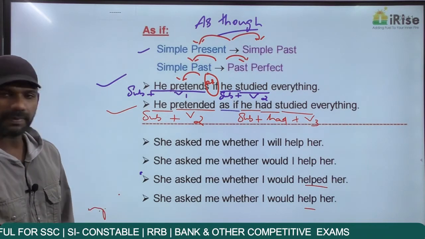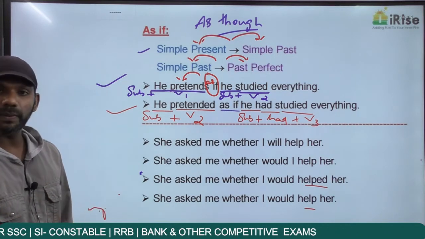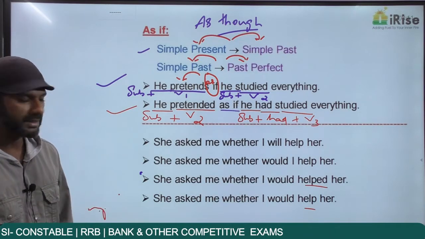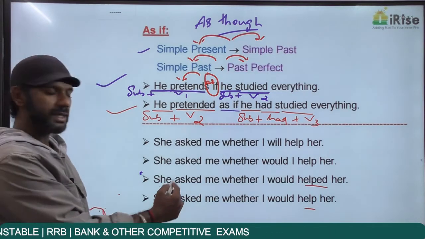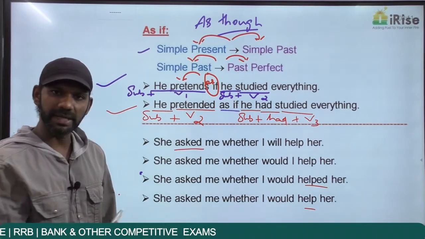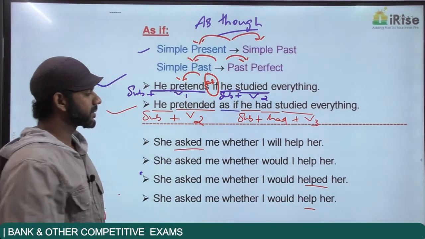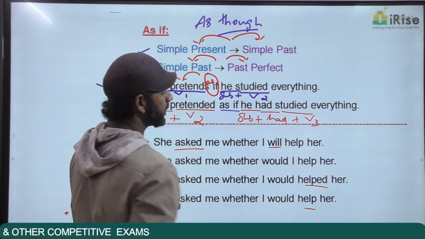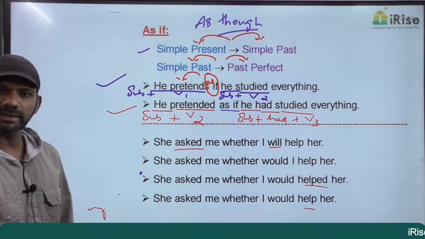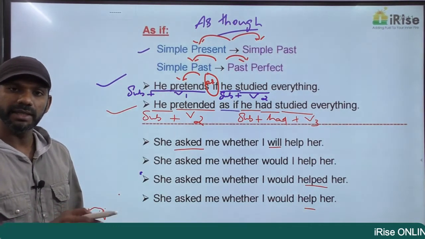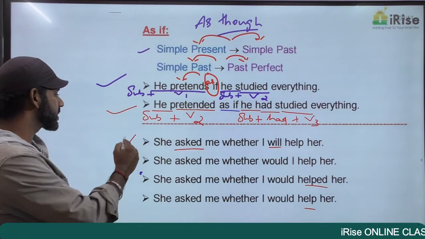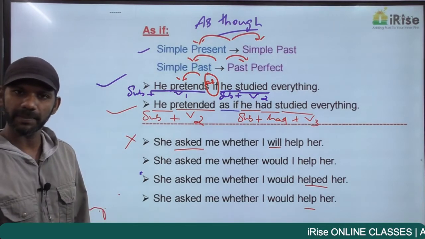Come to the first one. She asked me whether I will help her. The sentence started this way, she asked me, past tense. Ended this way, whether I will help her, future tense. Started in the past, ended in the future, no tense consistency. This statement is grammatically wrong.